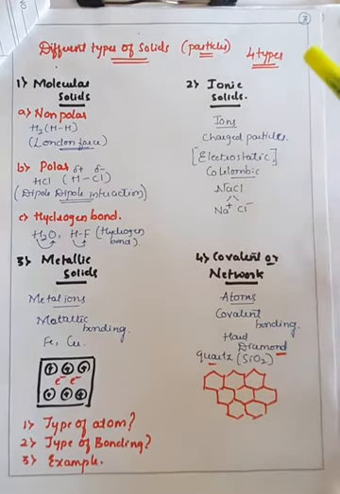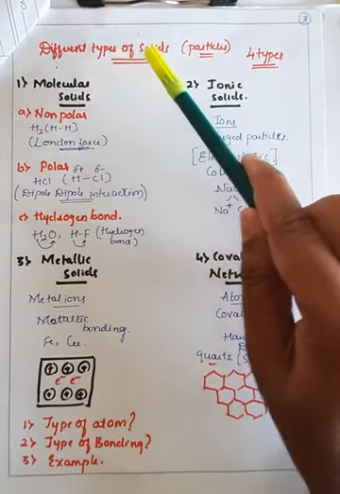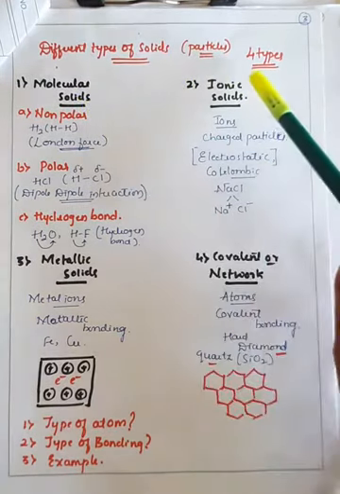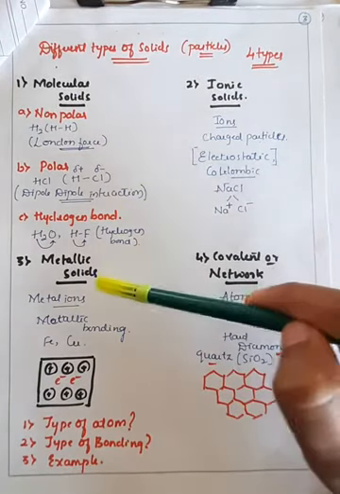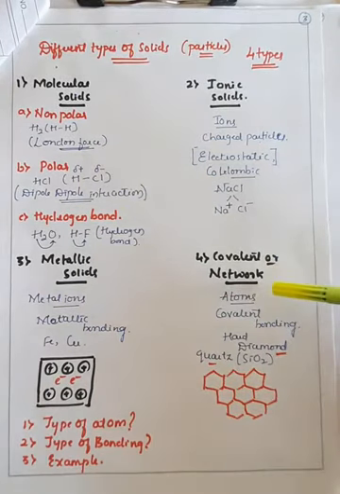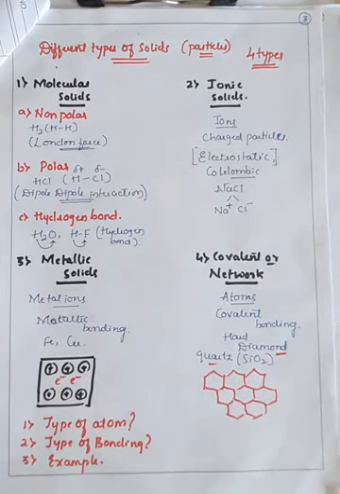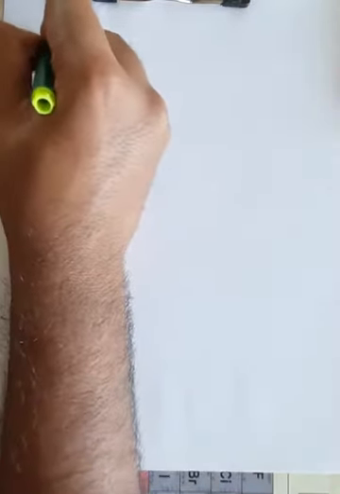Here you can observe the solids are further classified into 4 types. One is molecular solids, second one is ionic solids, third one is metallic solids, and fourth one is covalent or network type of solids, right? So here we will do some rough work. The solids are again further classified on the basis of their arrangement of atoms or type of arrangement of atoms. Those are 4 types. So the first one is called molecular solids.